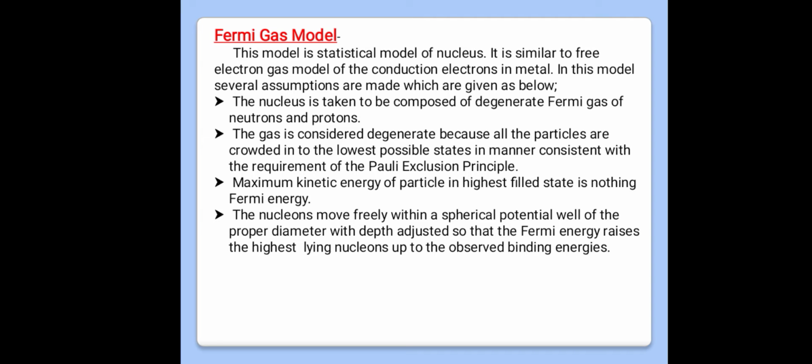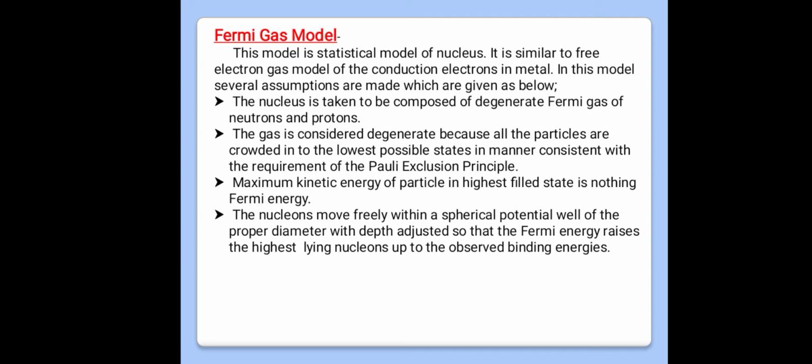Some assumptions are made here. The first one is that the nucleus is taken to be composed of a degenerate Fermi gas of neutrons and protons.